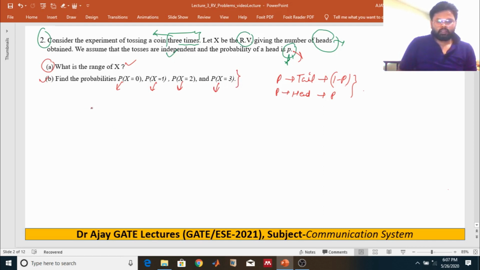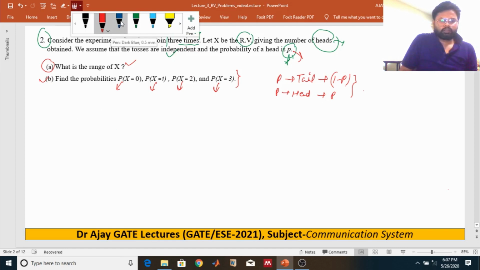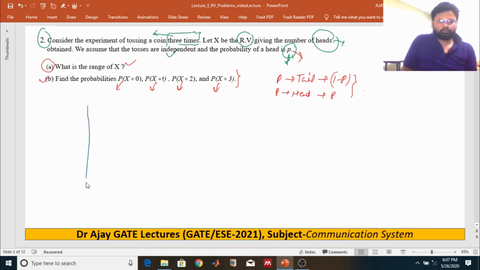For a coin tossed 3 times, what is the sample space? The sample space is nothing but the set of all outcomes.